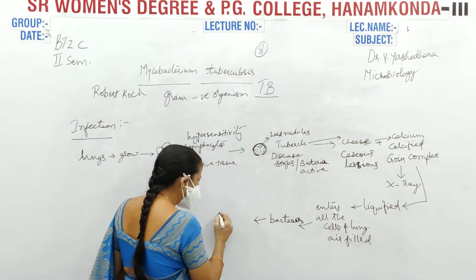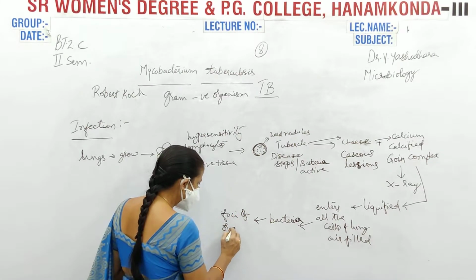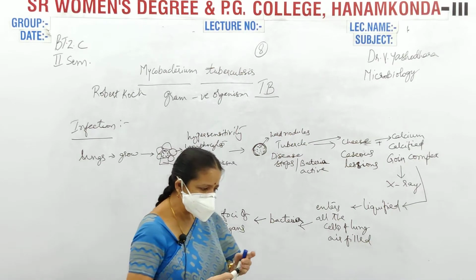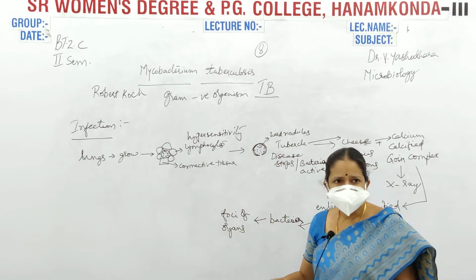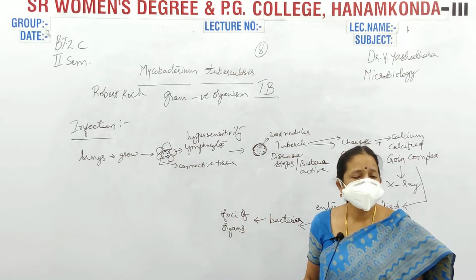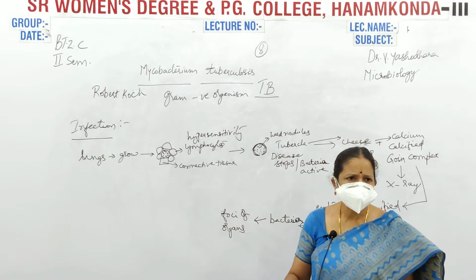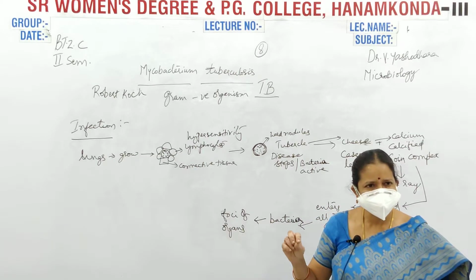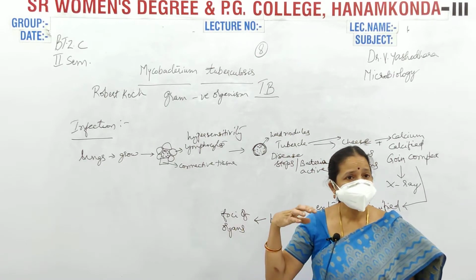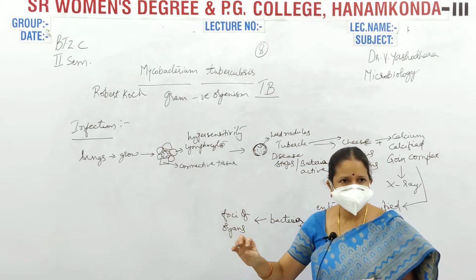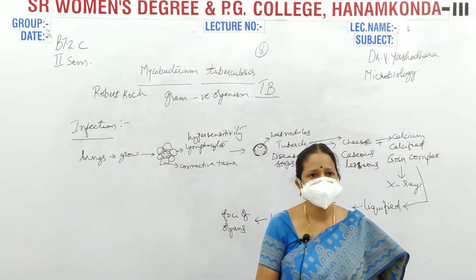Slowly the bacteria will enter into all the foci of organs. It will enter into the cells of all the organs, and they will start deteriorating the body. It starts infecting all the cells of the organs of an individual, and slowly the disease will become chronic, or very severe. This is the infection of Mycobacterium tuberculosis.